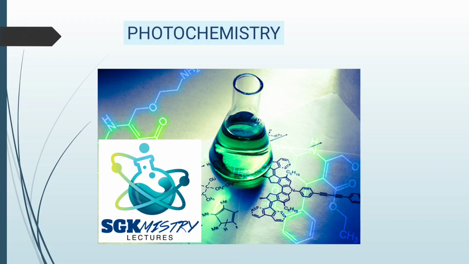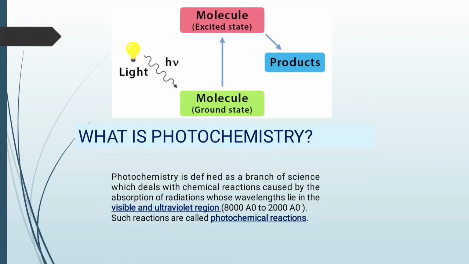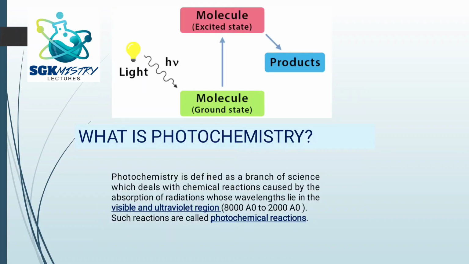So in today's video, let us try to understand about photochemistry and its related terms. So first let us see what is photochemistry. From the name itself it is very clear. Photo is something related to light and chemistry you already know. So here photochemistry is a branch of chemistry, or I can say a branch of science in general, which deals with the chemical reactions caused by the absorption of radiations in the wavelengths especially lying in the visible and the ultraviolet region. And the study of these reactions is called photochemical reactions, and that is what we are going to study in photochemistry.